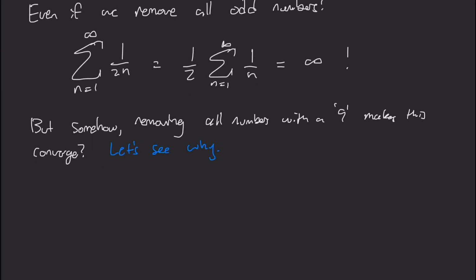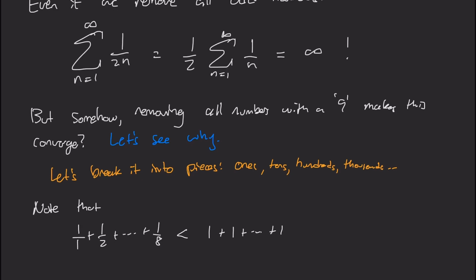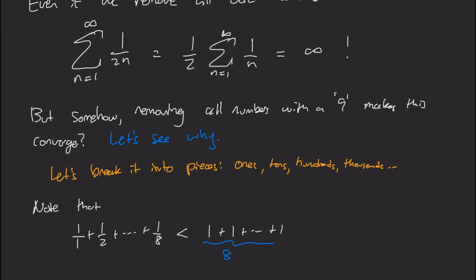So let's see how. Our strategy is going to be to break it into pieces. So we're going to consider the ones, the tens, the hundreds, the thousands. And for each of those, we're going to see how many numbers do not include a 9 in them. So let's just start with the ones. If I consider the terms 1 plus 1 half all the way to plus 1 over 8, those are all the one-digit terms that don't have a 9 in them. That's less than 1 plus 1 plus 1 plus all the way up to plus 1, 8 times. So that's less than 8, clearly.